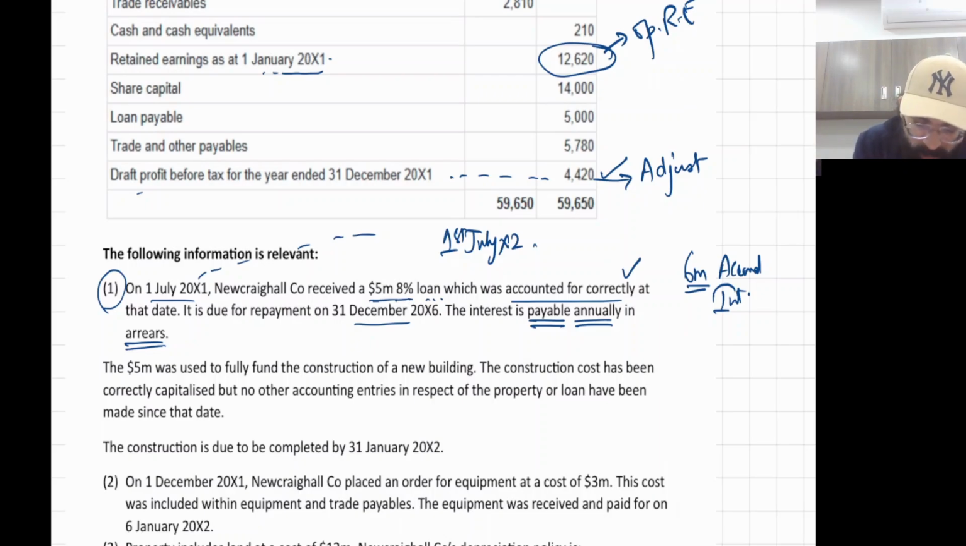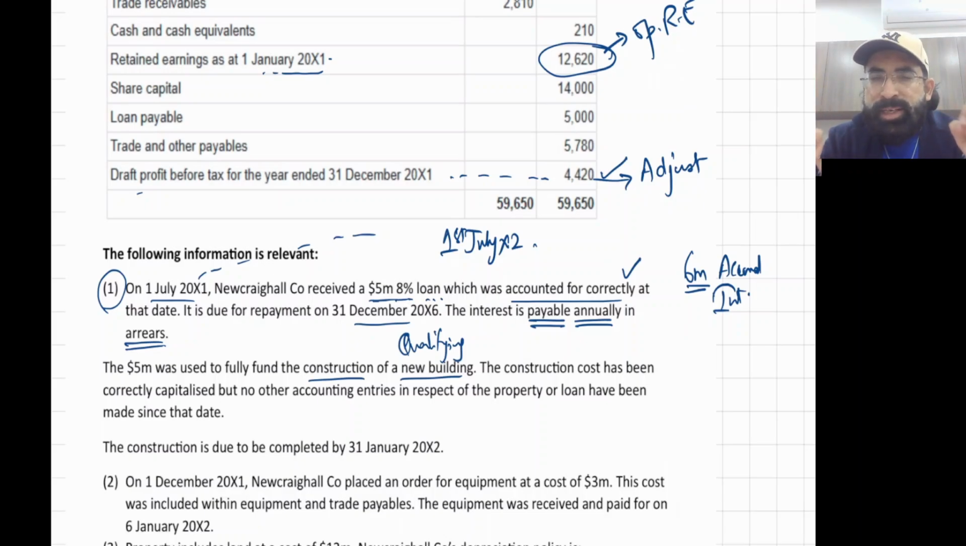Now, the 5 million was used to fully fund the construction of a new building. This is a qualifying asset. Remember the qualifying asset definition, in IAS 23 you did this definition.